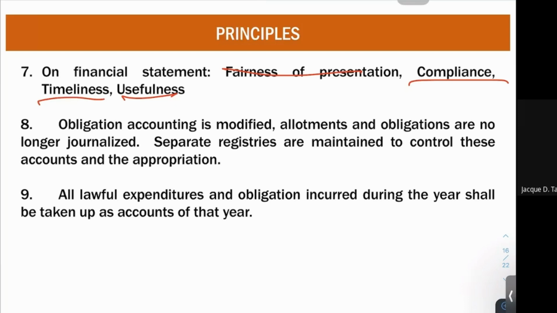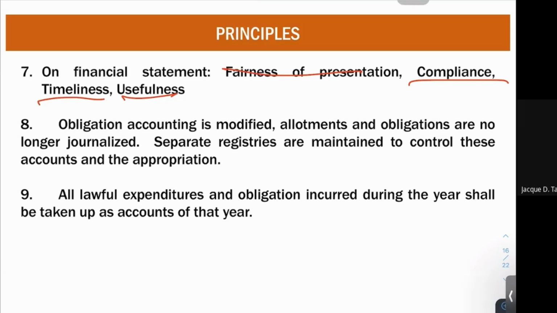For compliance, this talks about the compliance of the financial statement with the primary sources, including the secondary sources of accounting principles. So your financial statement must comply both with your law, your pronouncements of COA, and also with the pronouncements of the government agency itself.